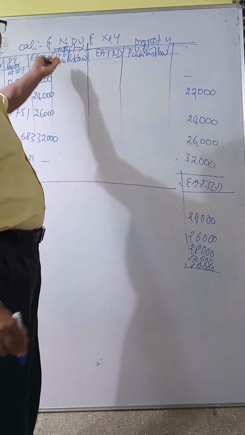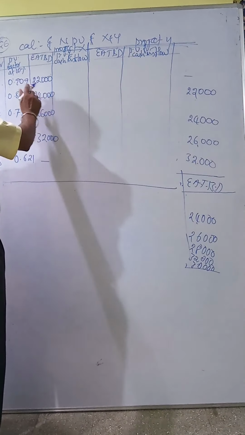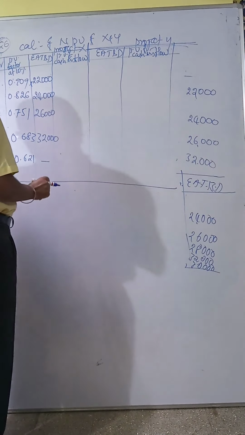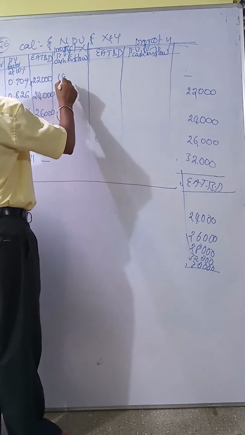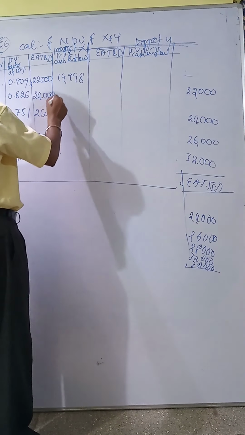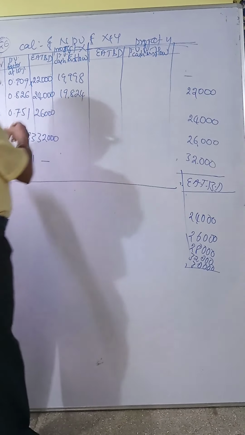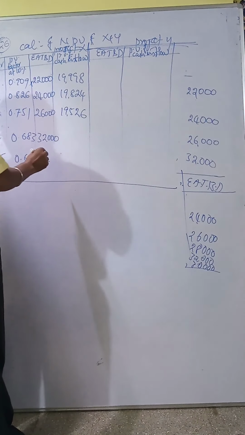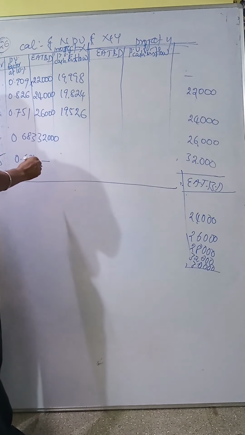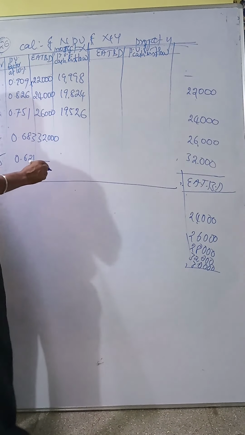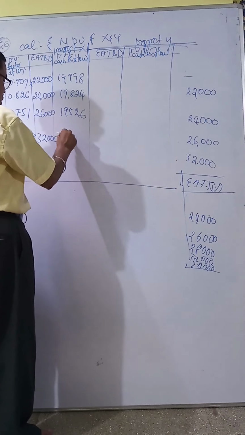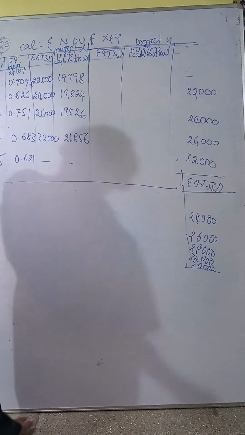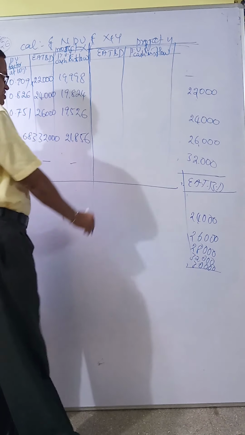Project X. Then present value of cash inflow: just multiply this into this, and you will get 19,998, 19,824, 19,526, 21,856, and a dash because the fifth year is not given. This is project X.